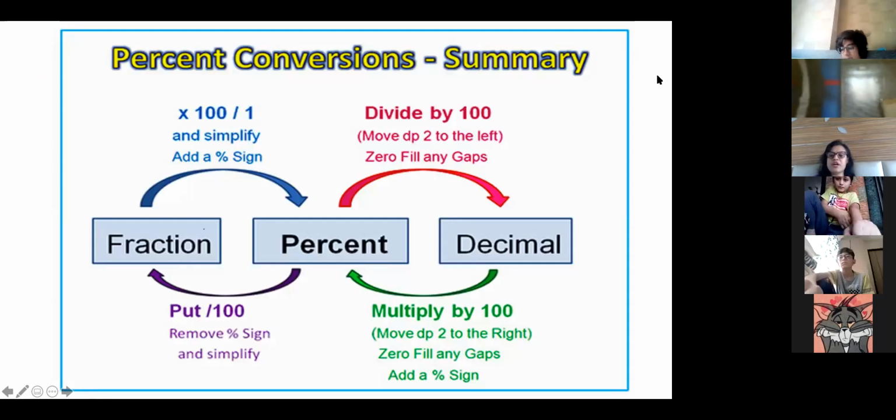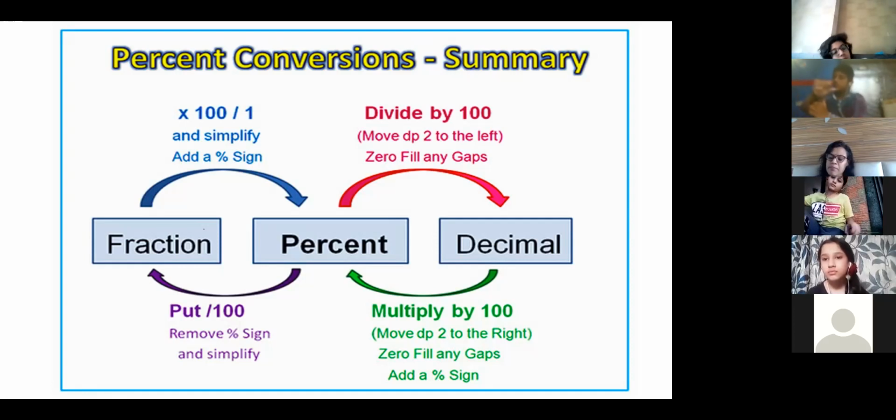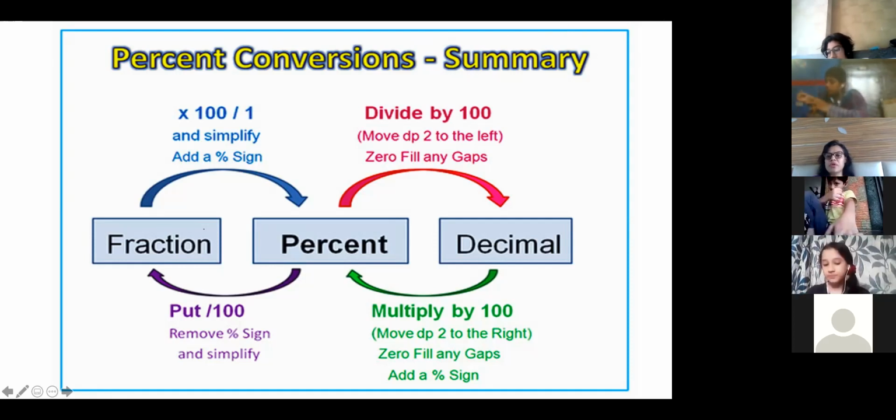So this is basically our chart. When you have to convert fraction into percent, you have to multiply by 100. When you have to convert percent into fraction, you have to divide by 100. When you have to convert percent into decimal, you have to divide by 100. And when you have to convert decimal into percent, you have to multiply by 100. So there is only one rule. If you have to convert anything into percent, just multiply by 100. If you have to convert percent into decimal or fraction, divide by 100. So this is the rule that you have to remember.